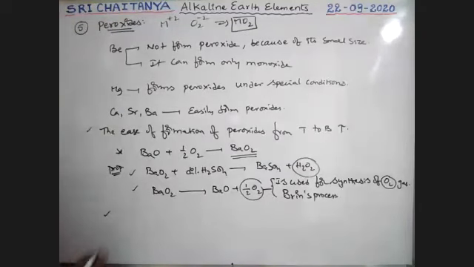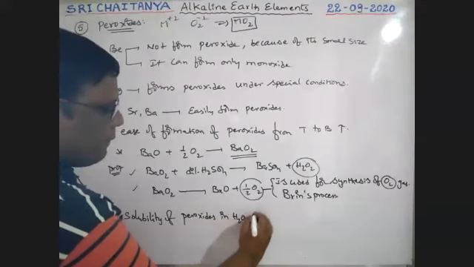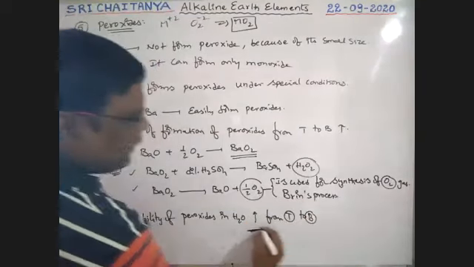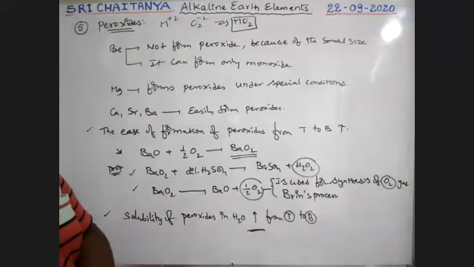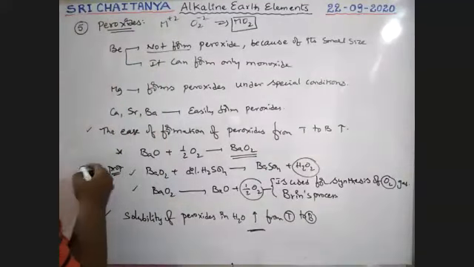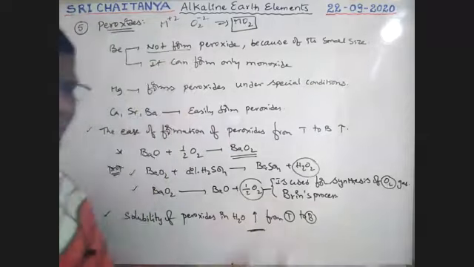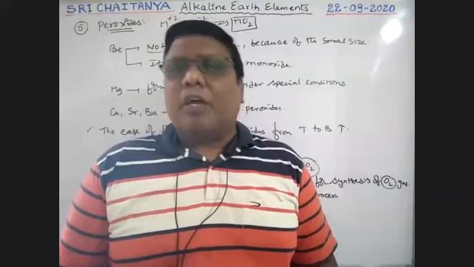Next, an important point: the solubility of peroxides in water increases from top to bottom. These are some minimum points you should remember, boys. This is from peroxides. Beryllium does not form peroxides, and magnesium finds it difficult to form them. The remaining are easy; that means the ease of formation increases from top to bottom. So this is about peroxides first.